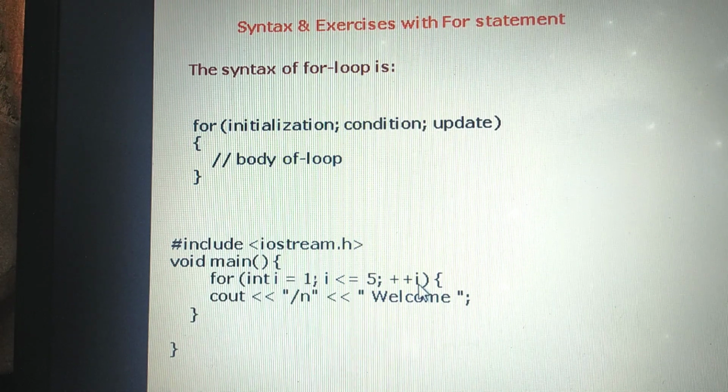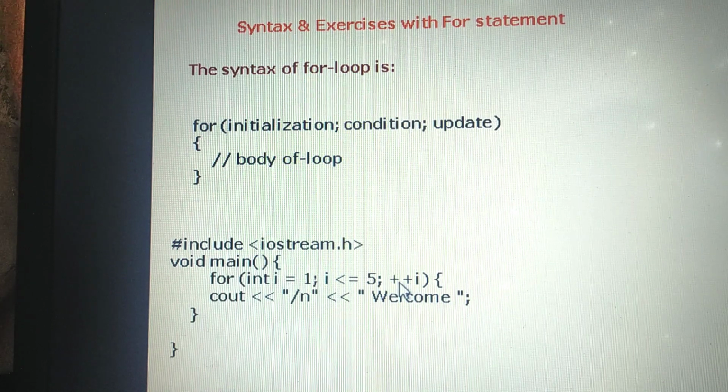Initialize the loop variable I with 1. Next is the condition, checking I less than or equal to 5. That means the loop runs as long as the value of I is less than or equal to 5. Next, it increases the I variable by 1 in each iteration.